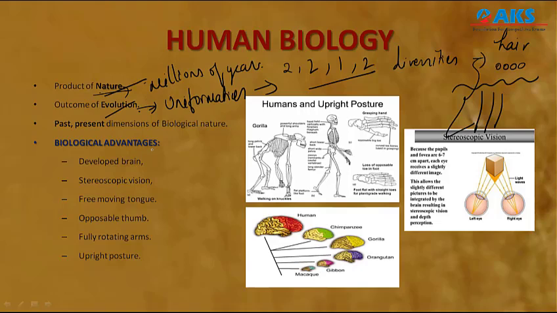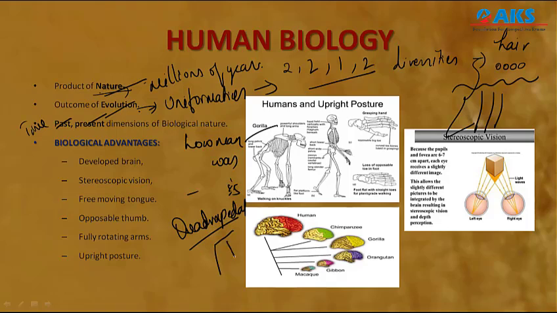Therefore anthropology considers the spatial and temporal dimensions, where spatial means relating to places and temporal means relating to time. The time dimension is in the form of past and present. It shows how man was and how man is. Once upon a time man was quadrupedal, and then you cannot even call him a man. Initially he was quadrupedal; later, because of evolution, he got an upright posture. Initially, his limbs were freely suspended.